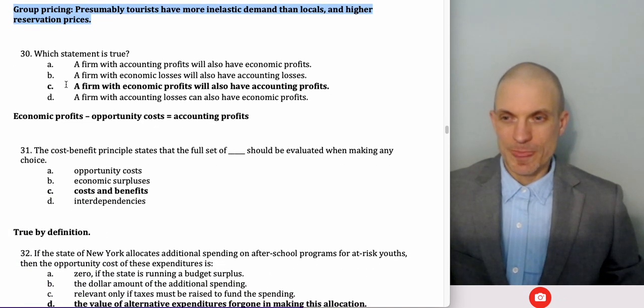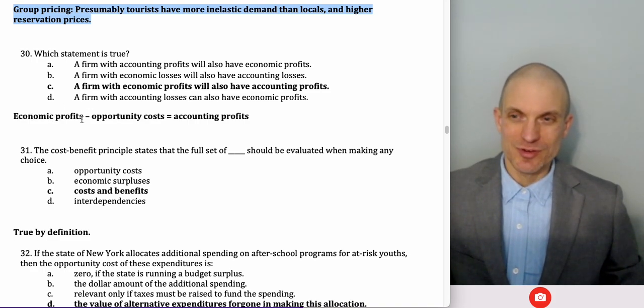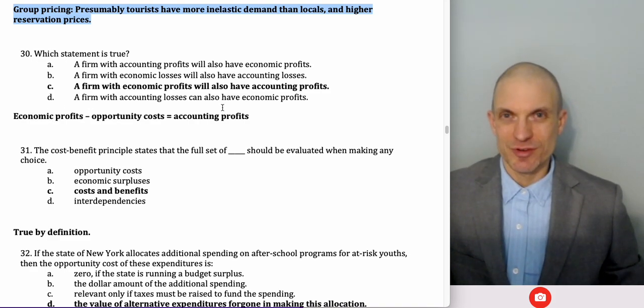Which statement is true? A firm with economic profits will also have accounting profits. Accounting profits minus opportunity cost is economic profits. So if you have economic profits, that means that accounting profits are bigger than opportunity costs, which means they're certainly positive. So you'd have accounting profits.